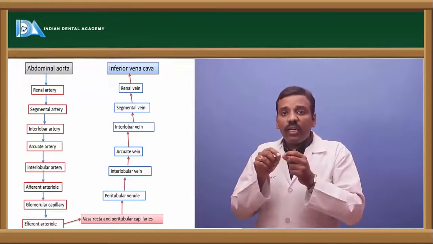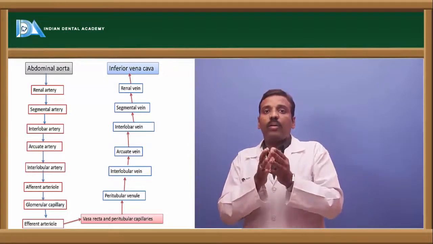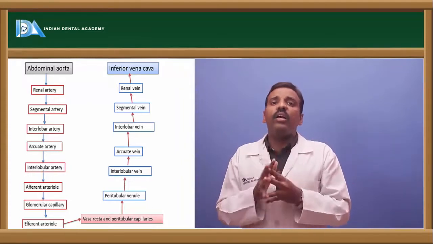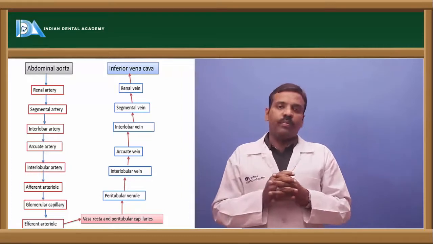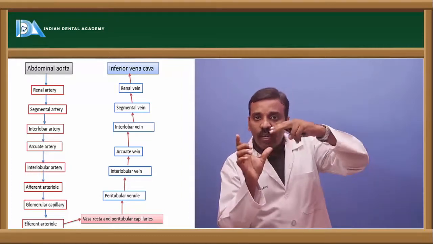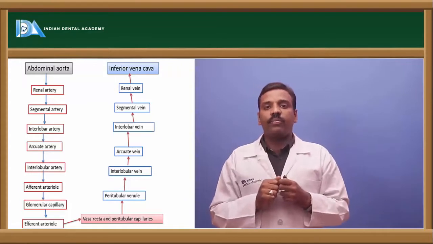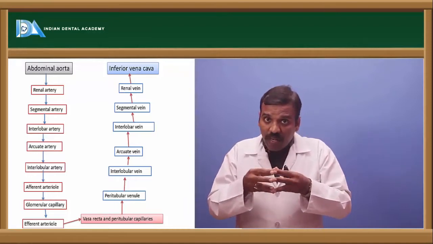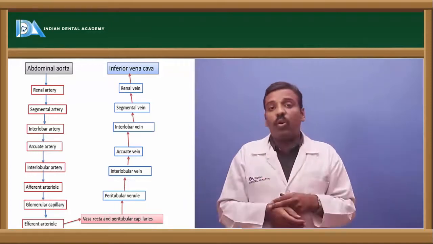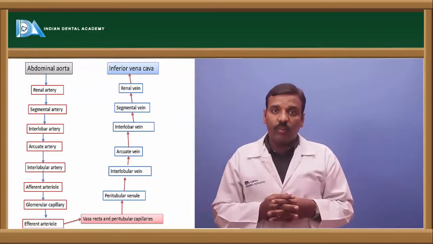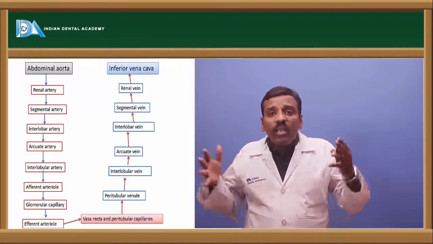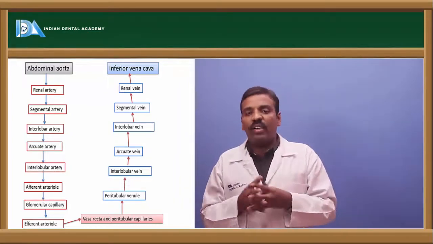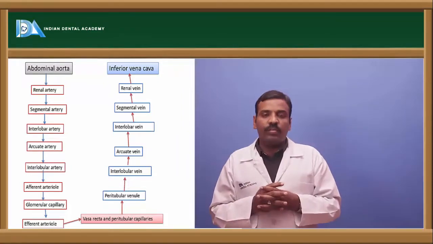Okay, right. And this interlobular artery goes to a bunch of the nephrons, and there it divides into the afferent arterioles, which directly supply the glomerulus part of the nephrons. Next the glomerular capillaries, and what is going out of the glomerulus is called the efferent arteriole. And all the efferent arterioles come together and form the vasa recta and the peritubular capillaries.